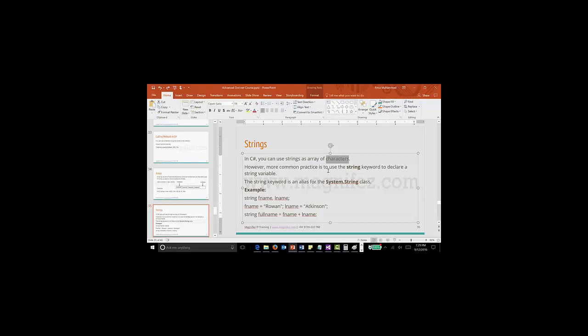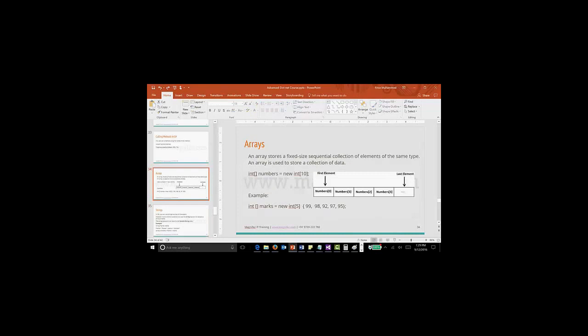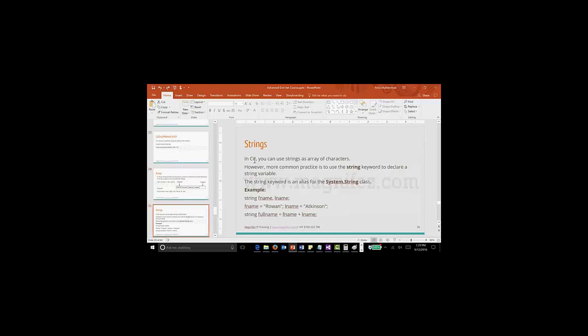However, a more common practice is to use the string keyword to declare a string variable. Normally arrays are used for numbers. If you want to store separate characters in memory cells, you will use a standard character array, which is known as a string.